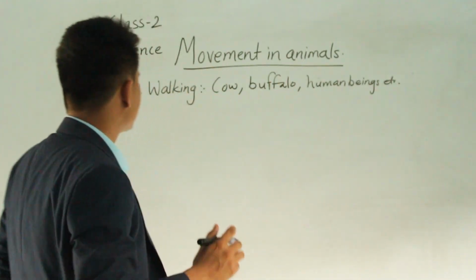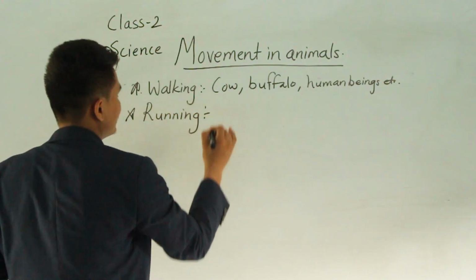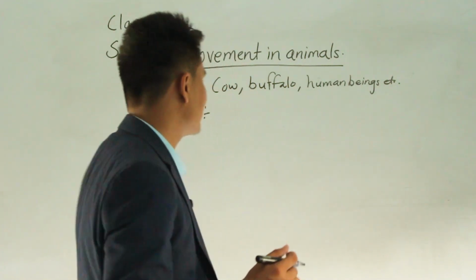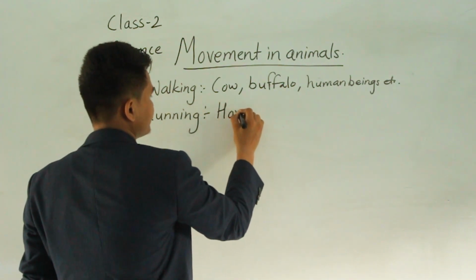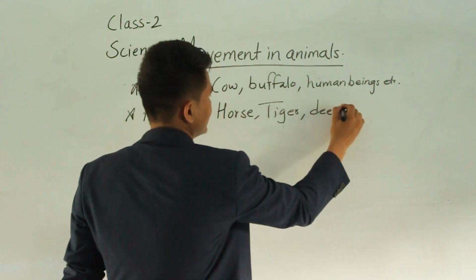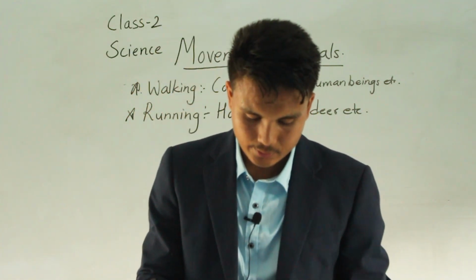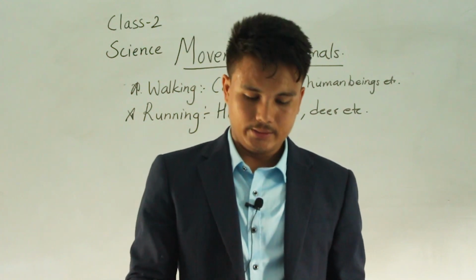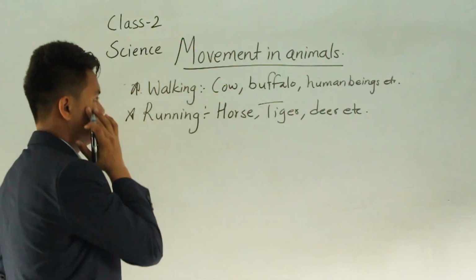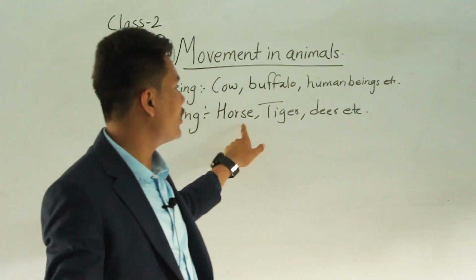Okay, some animals move by running. Some animals can run very fast, very quick. Some examples of these animals are horse, tiger, deer, etc. Understood? So these are called fast running animals or running animals. In exam, if the question asks what are the fast running animals, then you have to write horse, tiger, and deer.